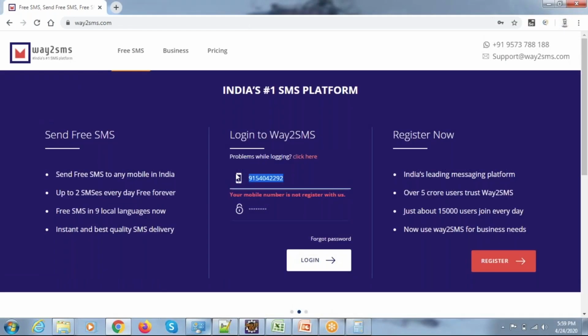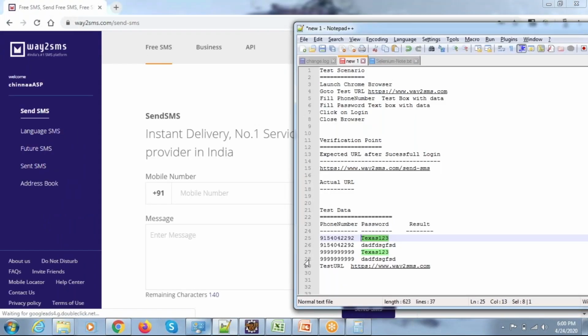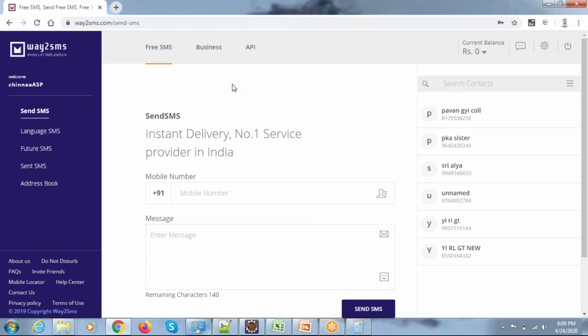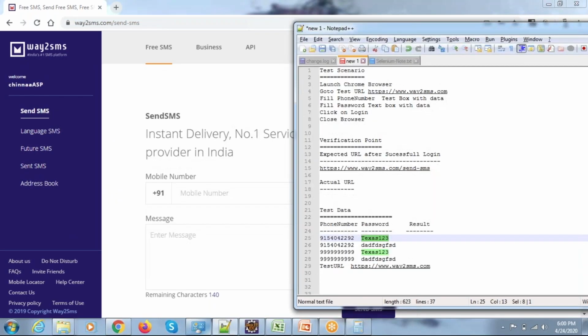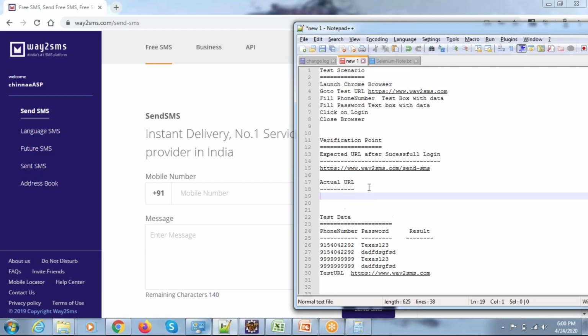Okay, let me proceed with some other data. So valid username and valid password. Now you can see that the expected URL here is way2sms.com send SMS. As per the documentation and the customer expectation, after successful login I'm able to see the expected URL as way2sms.com send SMS. So the expected URL and actual URL are both the same, so I'm going to mark the test as passed.